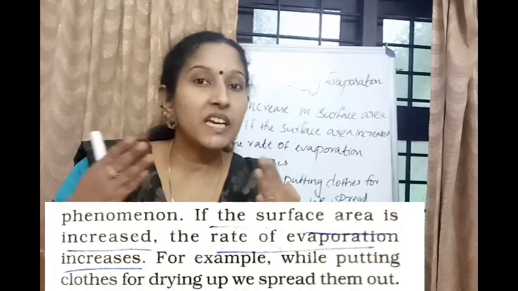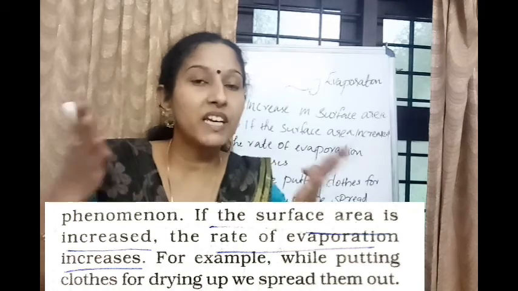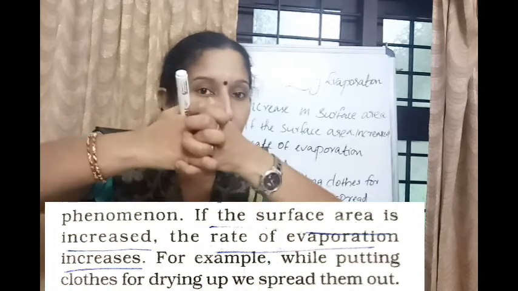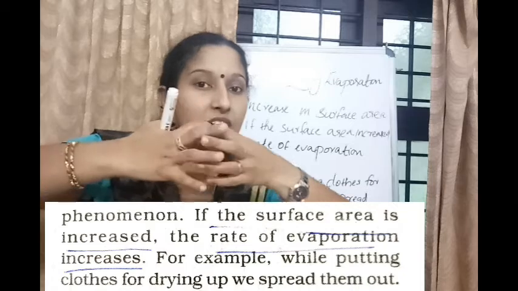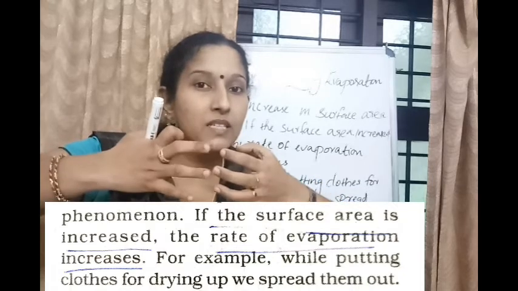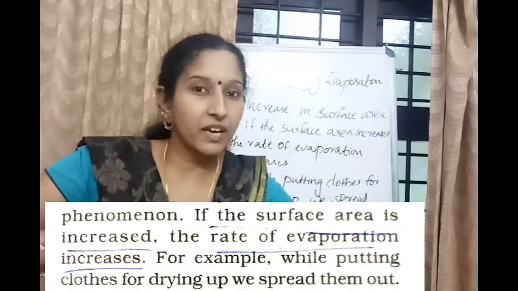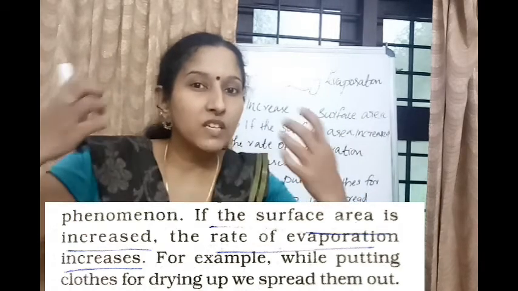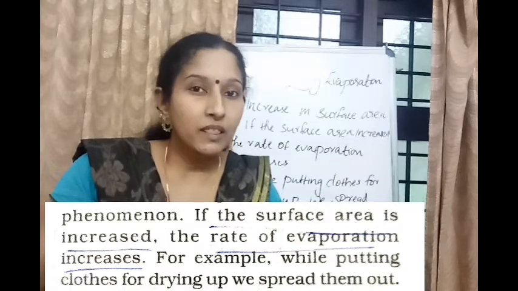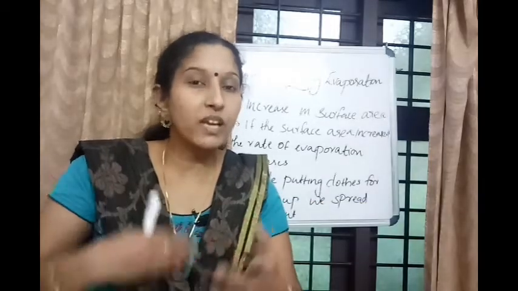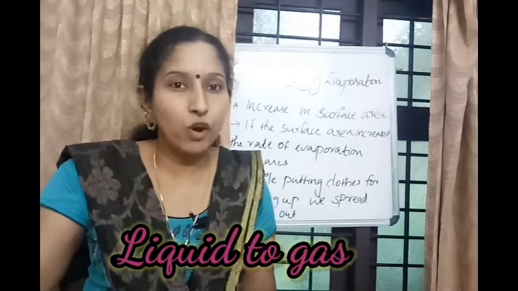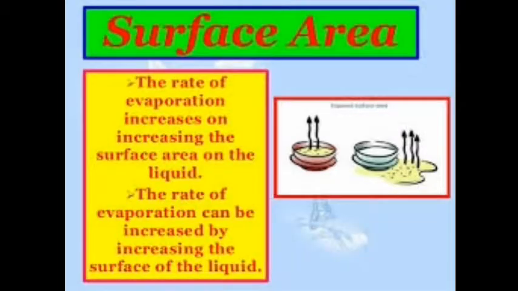If there is an increase in the gap, that decreases the attractive force between the particles. If the attraction is less, the particles are more free to come out of this attraction. When they come out of this attraction, they are free. Free means they slowly convert into gaseous form. Okay.